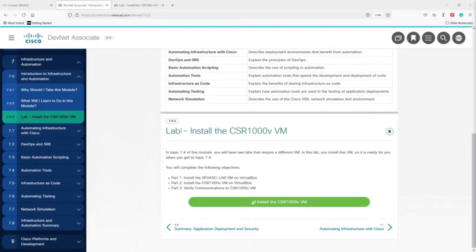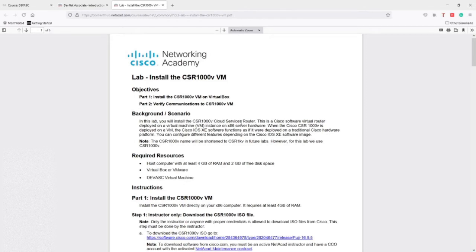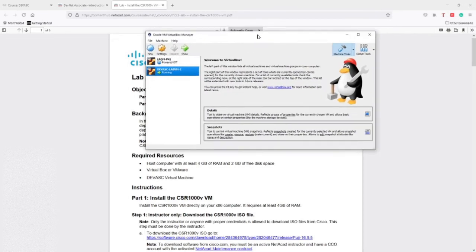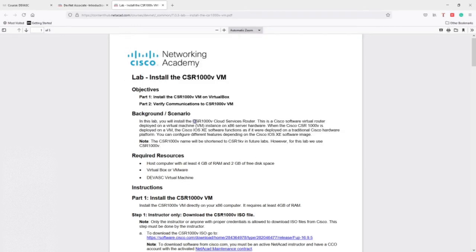In this lab we are going to install a Cloud Services Router, which is a virtual router deployed in a virtual machine. We are going to install this virtual router in VirtualBox. Of course we will download the image and then use it here. This virtual router is called CSR, the Cloud Services Router 1000v, and it's a virtual router, but when we use it in VirtualBox, it will behave like a real router connecting